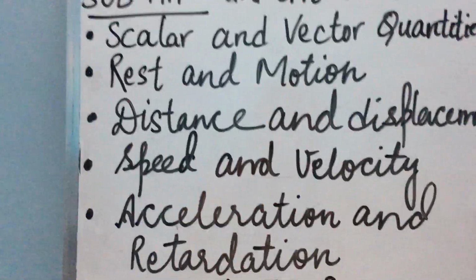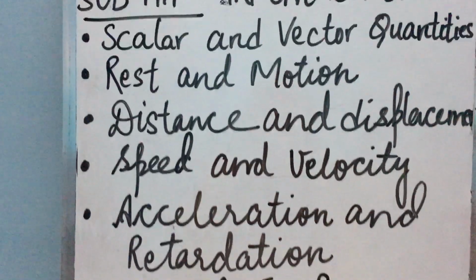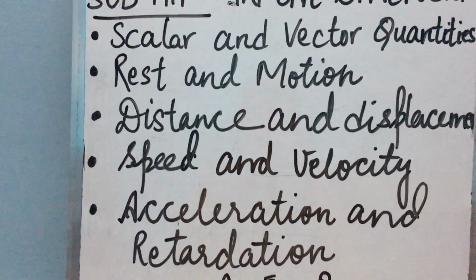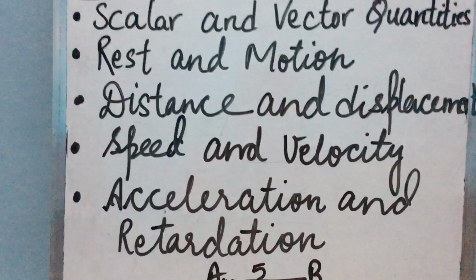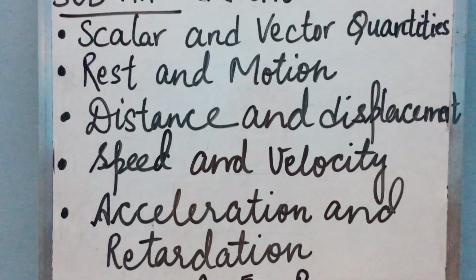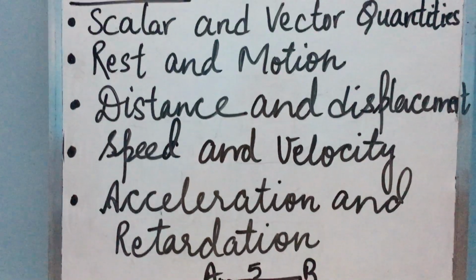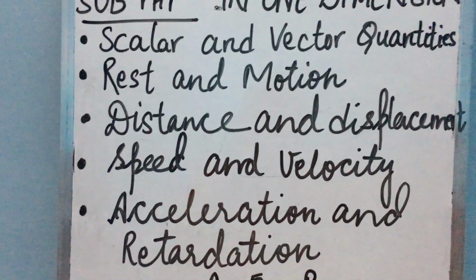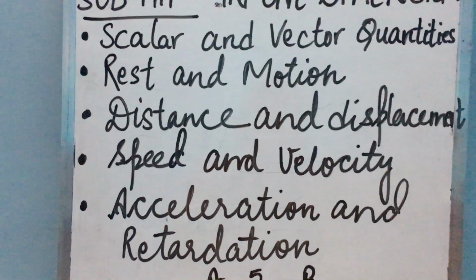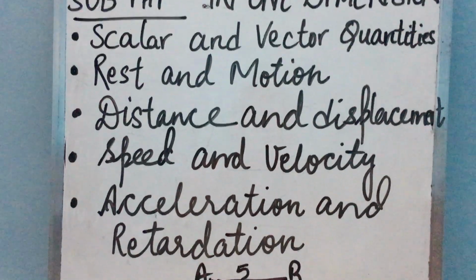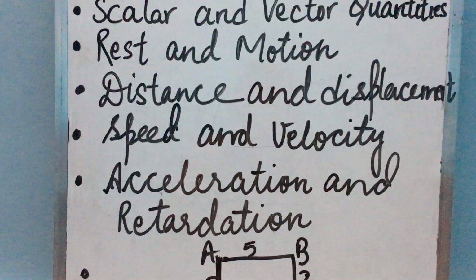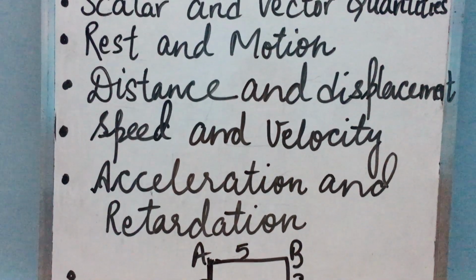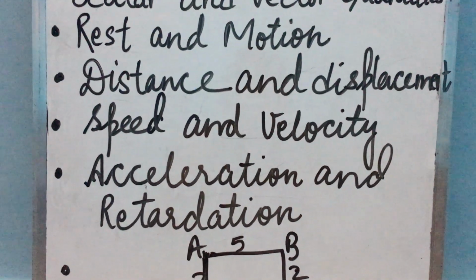Distance can be more than or equal to the magnitude of displacement. That means distance can be either more than the displacement or equal to it, but the displacement value is always less than or equal to the distance, and can never be greater than the distance. Why? Because displacement is the shortest path, so its value is always smaller than or equal to the distance. Distance may not be zero even if the displacement is zero. Displacement can be zero, but the distance cannot be zero.